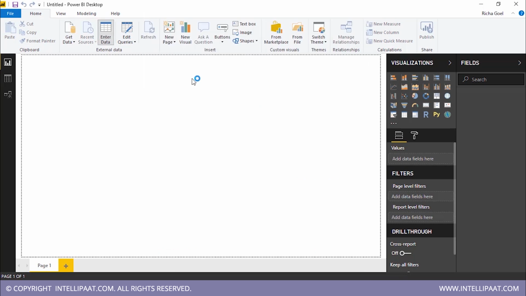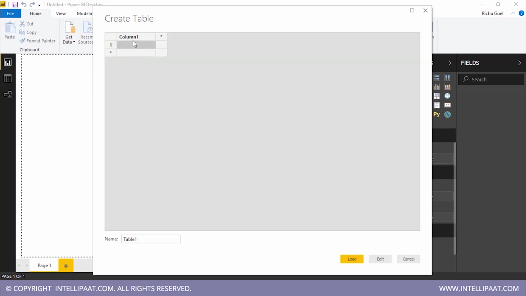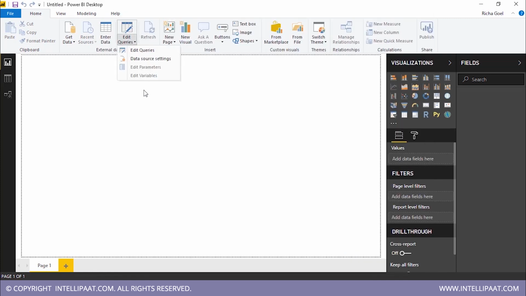Or you can click on enter data and enter your data manually. You will find this option column. You can input the column and then enter values as per your requirement. You can simply edit it and then load it. You also have the edit queries option. Once you have created a table, you can edit queries and use queries to extract specific information from that table.